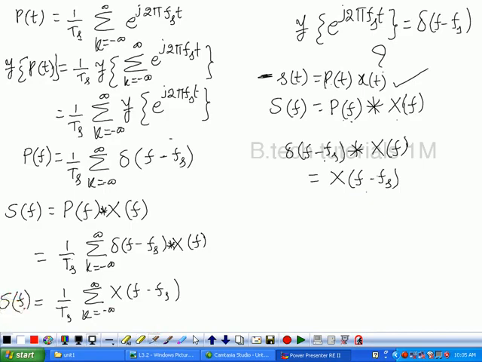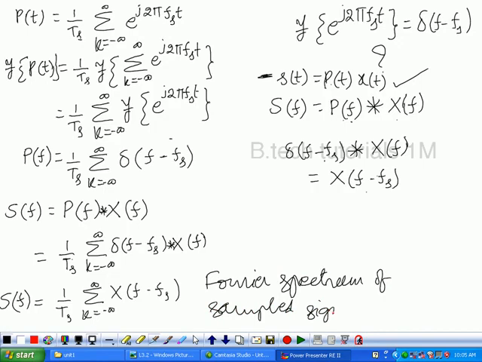This is the Fourier transform of the sample signal, is it? This is called the Fourier spectrum of the sample signal. What is the sample signal? The sample signal is S of t.